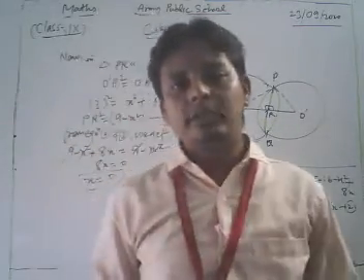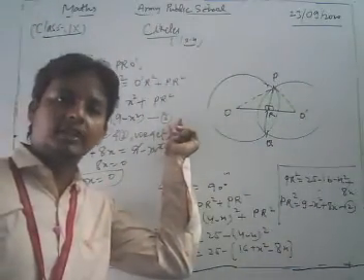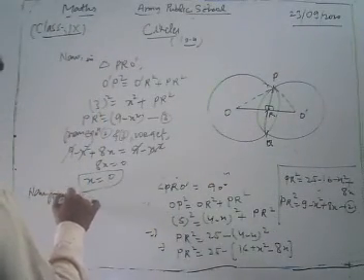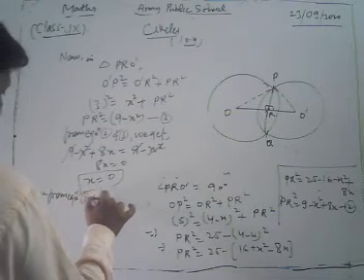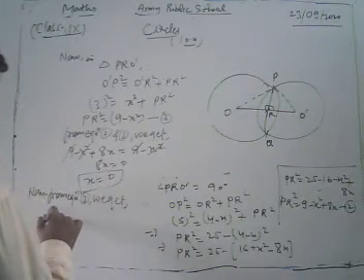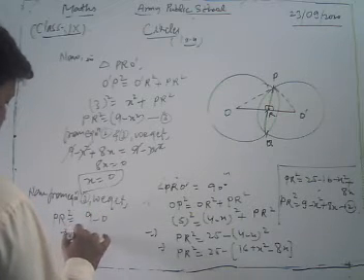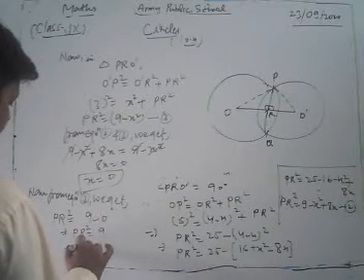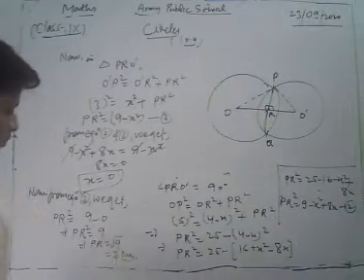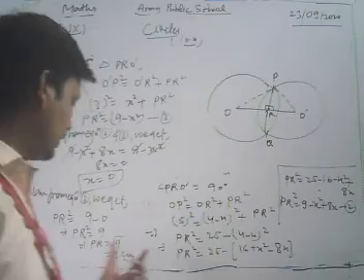Okay, now what do I do, dear students? Now we put the value of X in equation 3. From equation 3 we get PR square is equal to 9 minus 0, that is 9, so PR is equal to under root 9, that is 3 centimeter. Dear student, in this way we get the value of PR, and the value of PR is 3 centimeter.